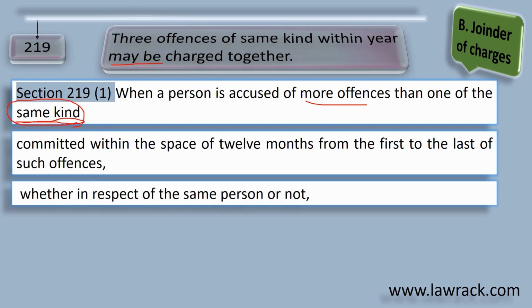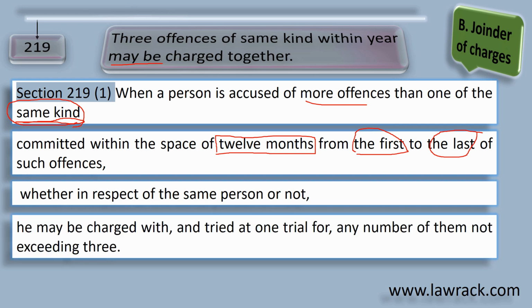Further, it says committed within the space of 12 months from the first to the last of such offences. Now, a person who has committed more than one offence can be charged together, but they should be within the period of 12 months. And how are we going to calculate the 12 months? It should be calculated from the date of the first offence to the date of the last offence committed by that person. The section further says whether in respect of the same person or not, which means it does not make any difference whether the person has committed an offence against one person or against 2 persons or 3 persons.